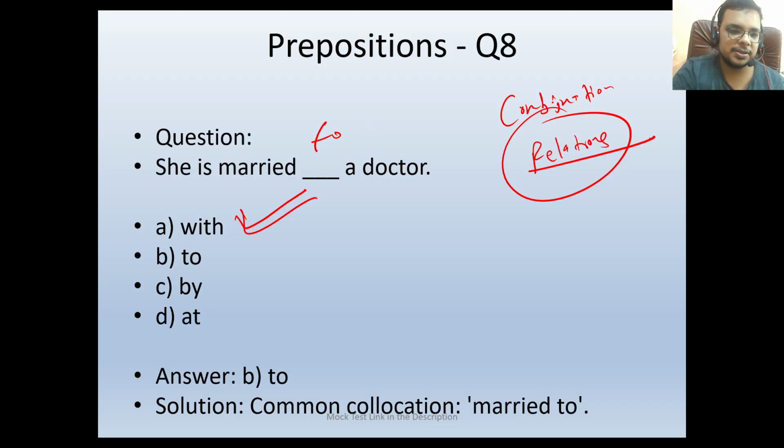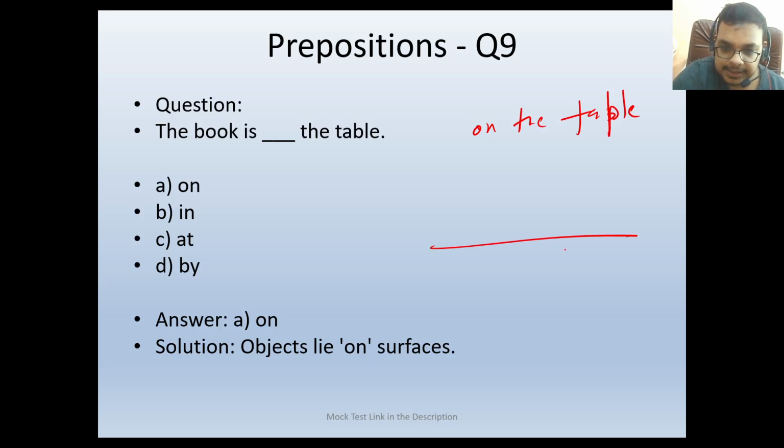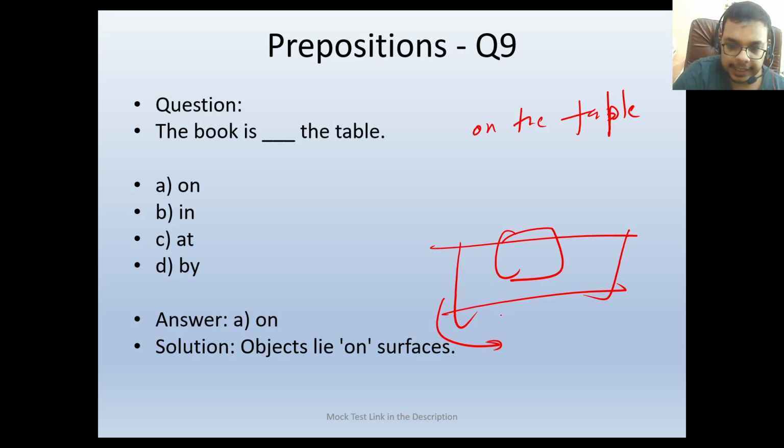This is also a common thing which we already know from grammar. We will be using to here. She is married to a doctor. Now, the book is dash. The book will be on the table. Suppose this is the table, the book will be on it. It will not be under it, and not inside it, but on it, the upper side of it.